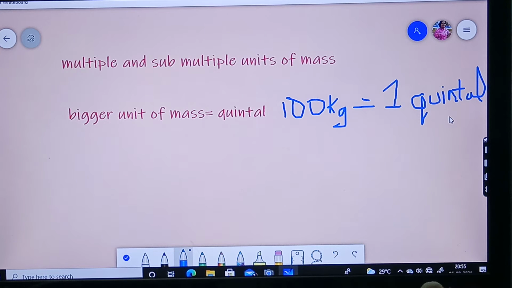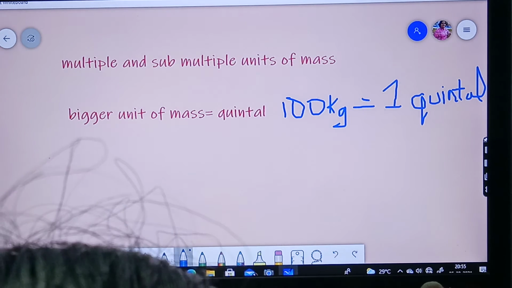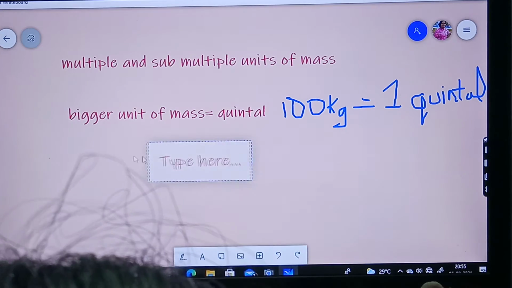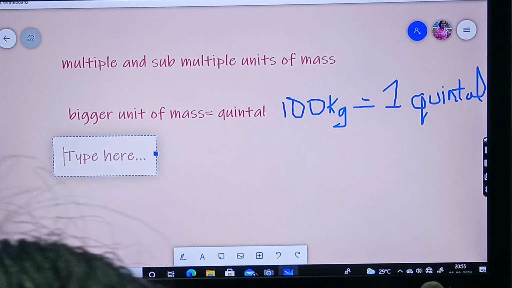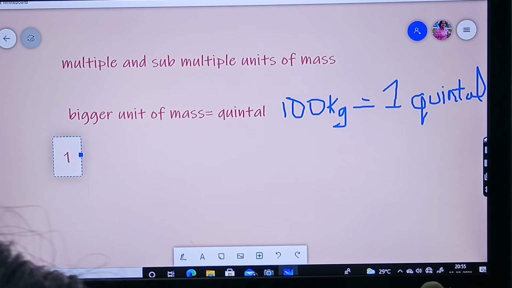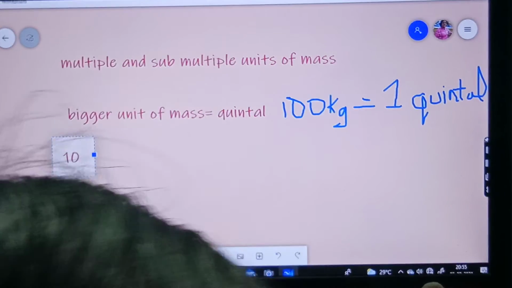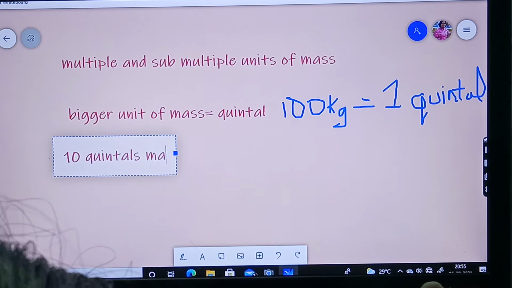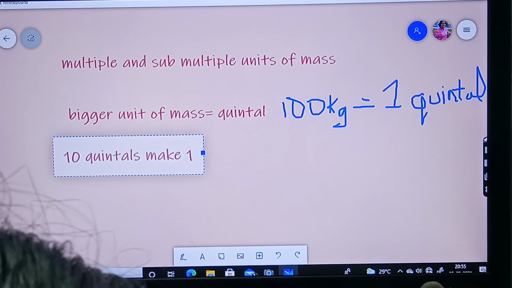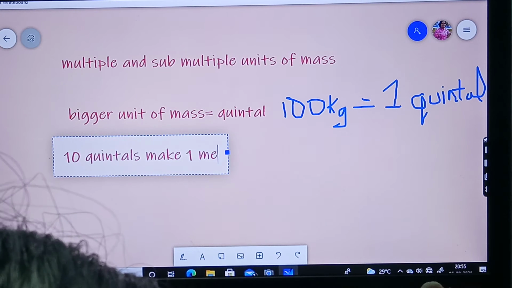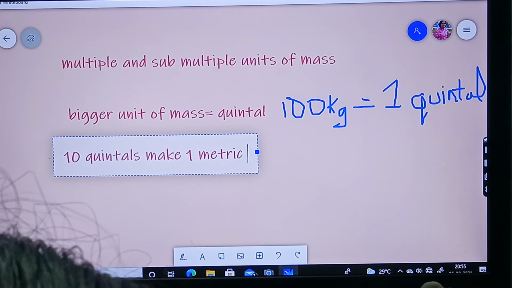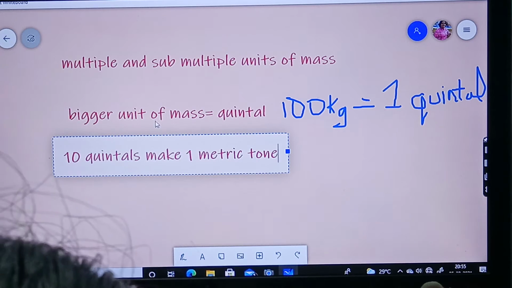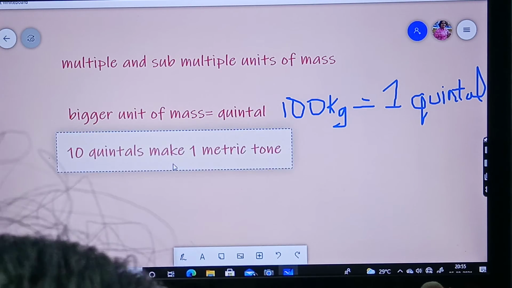And 10 quintals make 1 metric ton. Better I'll write all this in the text box only. 10 quintals will make 1 metric ton.